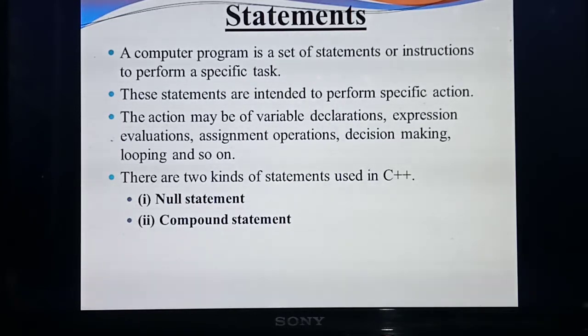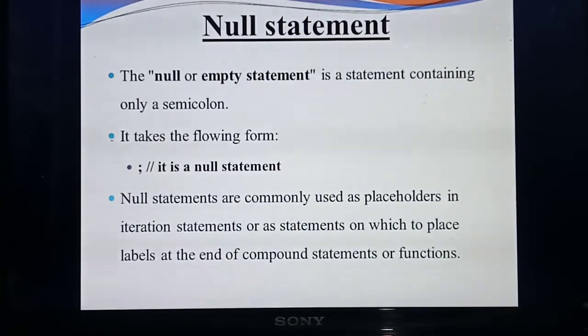So what are the 2 types of statement? Null statement and compound statement. How many types of statements are there in C++ totally? 2. What are they? Null statement and compound statement. So first one is null statement. Very, very important question. Null statement and compound statement, very, very important 3 mark question.